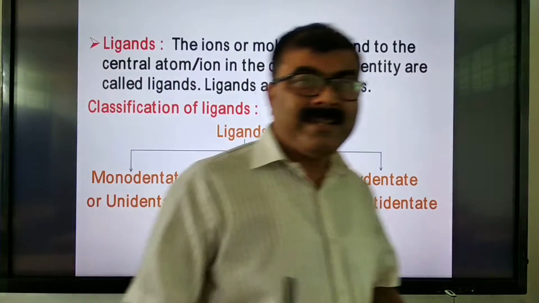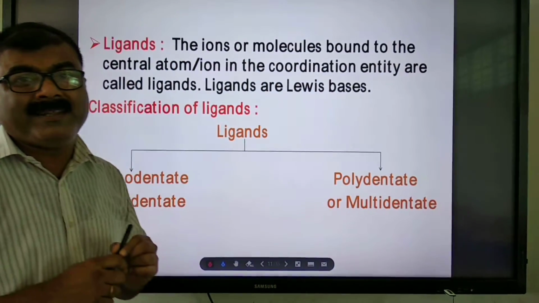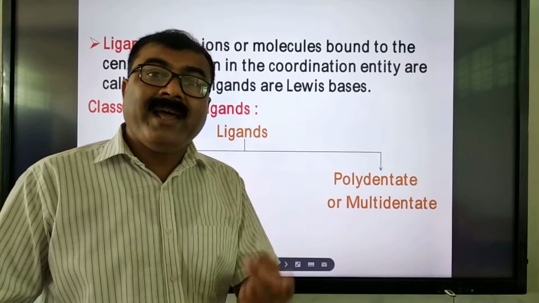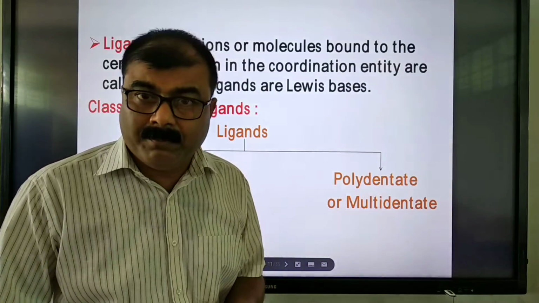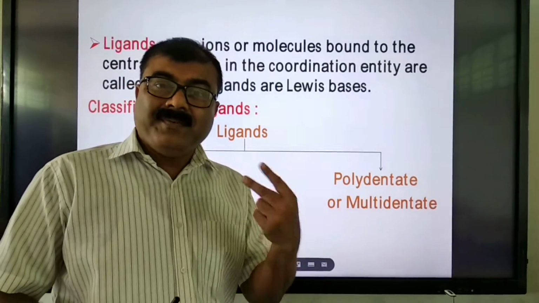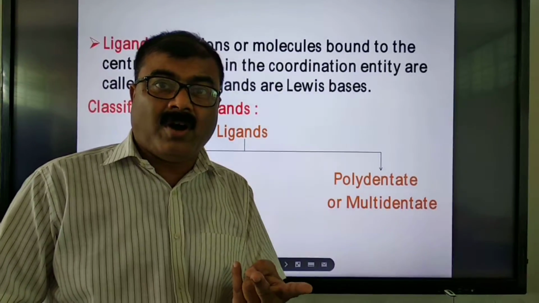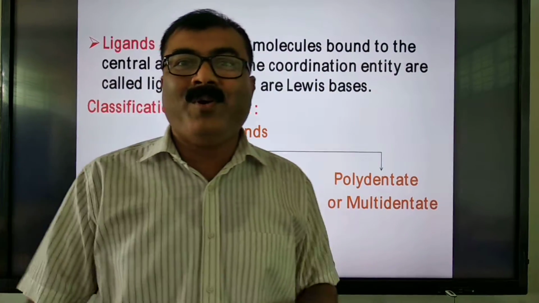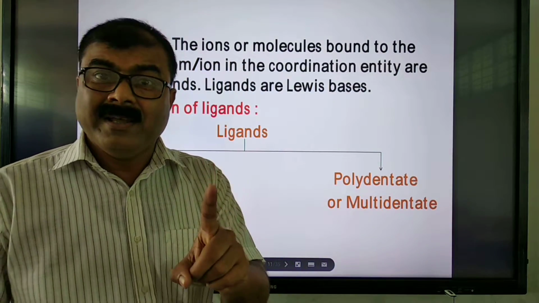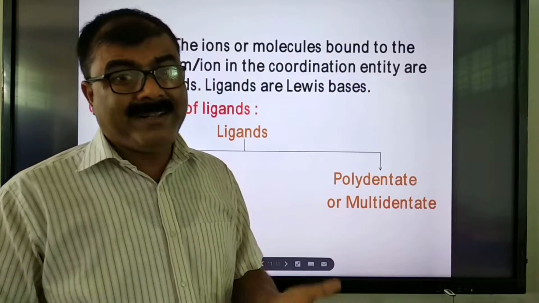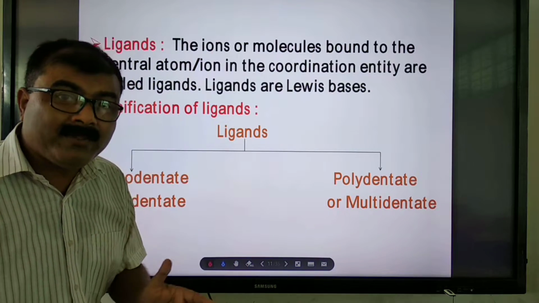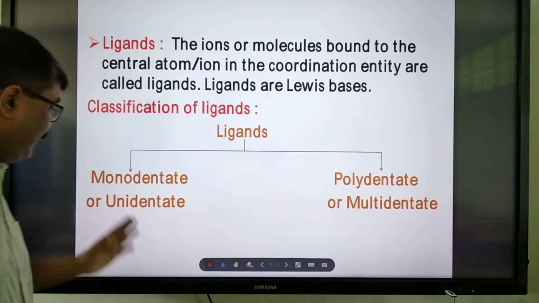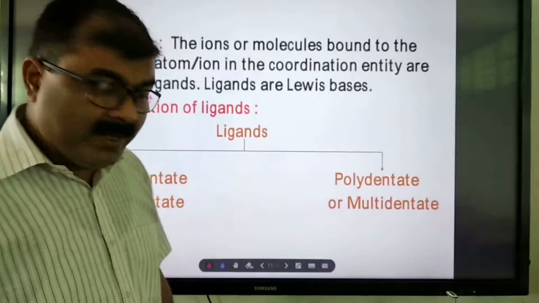And polydentate or multidentate means one ligand has more than one donor atom, so it can form more than one coordinate bond with the metal. The ligand may be one, but the denticity may differ. Denticity means the number of donor atoms present in a ligand. Depending on denticity, it may be monodentate or polydentate.